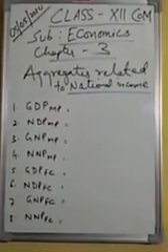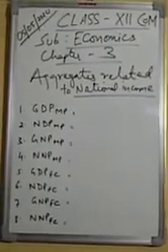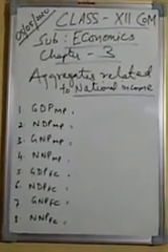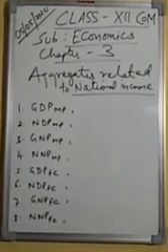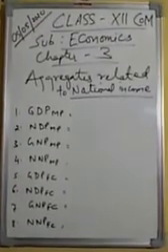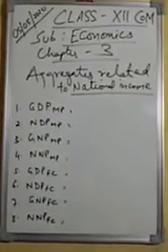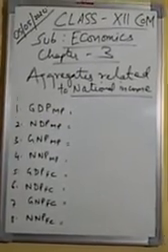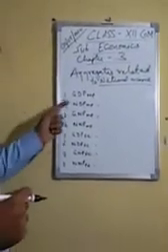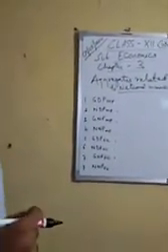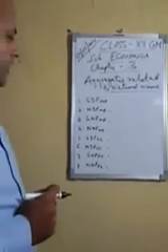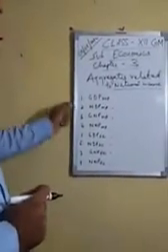Seventh, GNP at FC. It is the sum total of gross domestic product at factor cost and net factor income from abroad. Eighth and last, that is national income. National income is the sum total of net domestic product at factor cost and net factor income from abroad. So, as I have discussed all 8 aggregates related to national income, now we will write formulas to calculate each one of them.